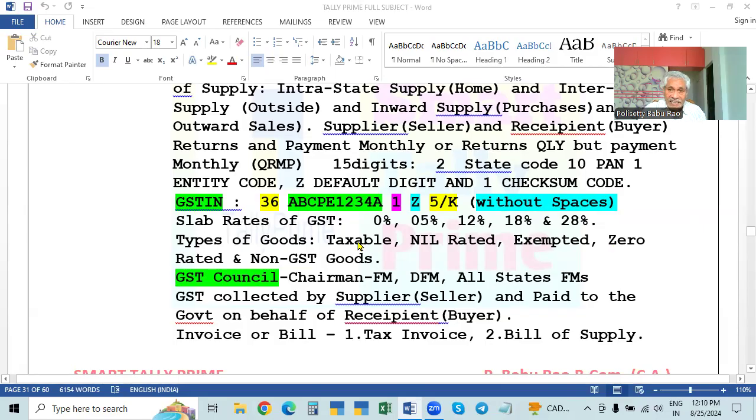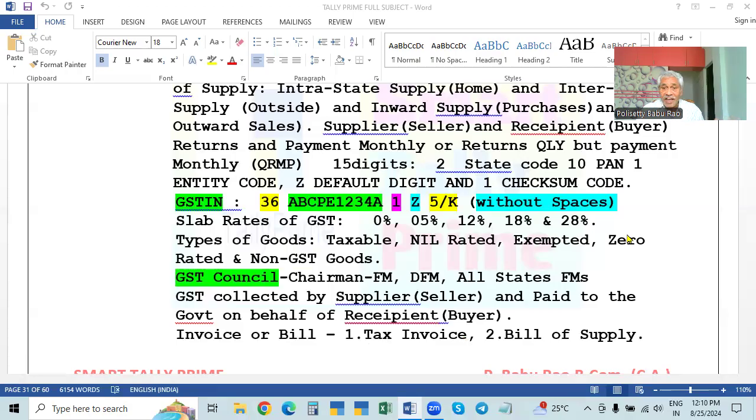When the goods are taxable and tax is levied, the invoice is called a tax invoice, because there is tax in the invoice. So for taxable goods, the seller has to issue a tax invoice.